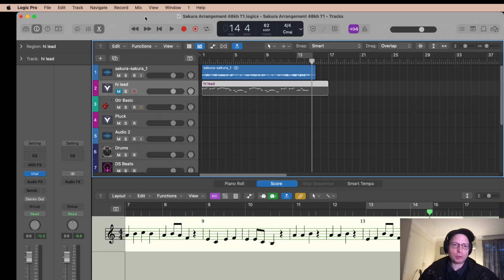Now I'm just going to go to another Logic window and it goes black for a while as I bring up the next window. So bear with me one moment.